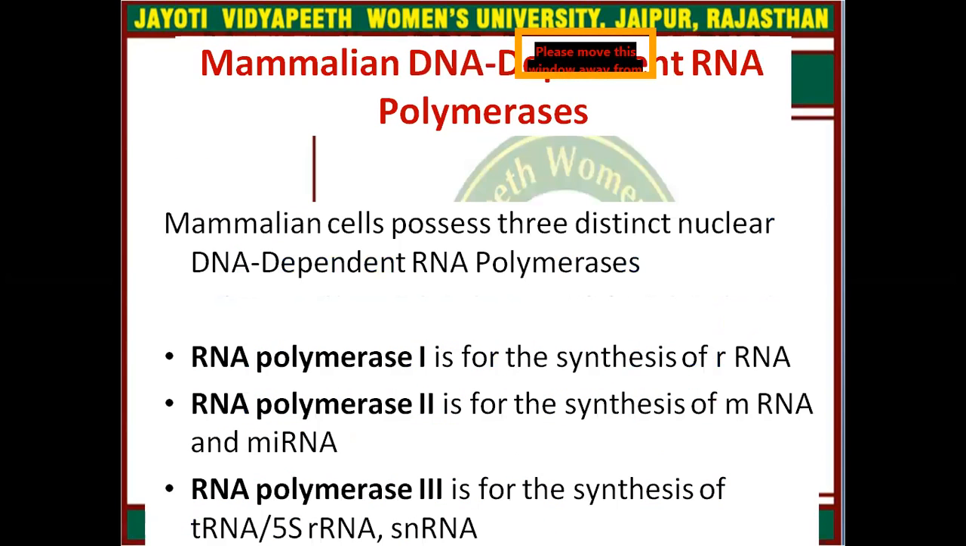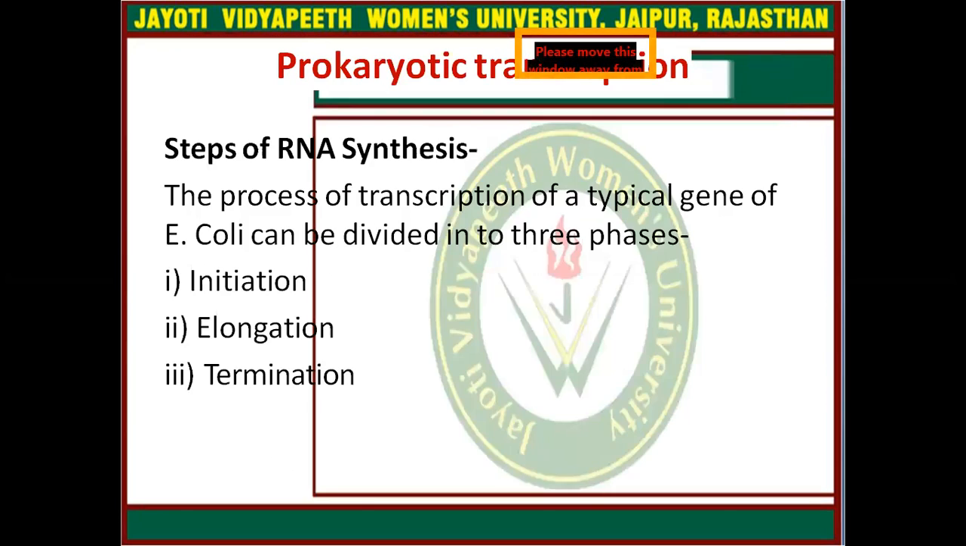Now come to the mammalian DNA dependent RNA polymerase. So mammalian cells contain three distinct nuclear DNA dependent RNA polymerases. RNA polymerase 1 is for the synthesis of ribosomal RNA, and second, RNA polymerase 2 is for the synthesis of messenger RNA and miRNA. Third, RNA polymerase 3 is for the synthesis of tRNA and 5S rRNA and snRNA.